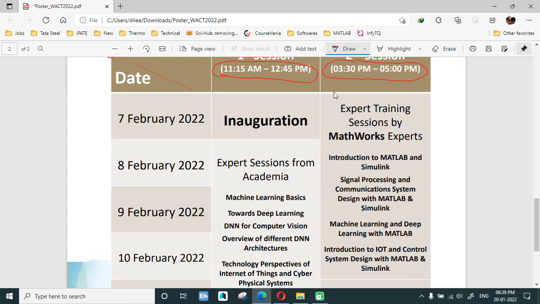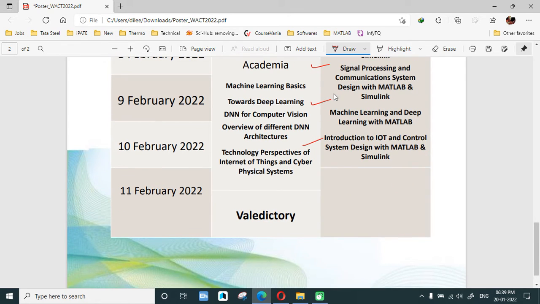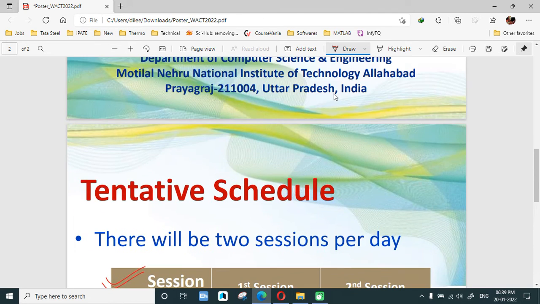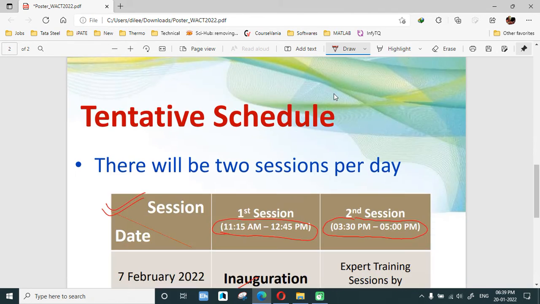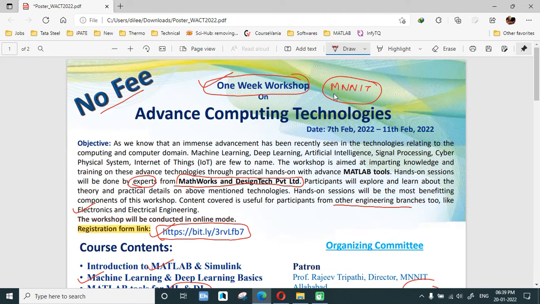On 7th of February there will be an inauguration and then an expert training session by the MathWorks experts. Then on the 8th these things are planned, on the 9th these things are planned, and then for the 10th these things are planned. On the 11th there is a valedictory session. You will be getting certificates of this also. So these are the 2 sessions per day which you will be attending, and this will be completely online, completely free, so you can enroll in this.